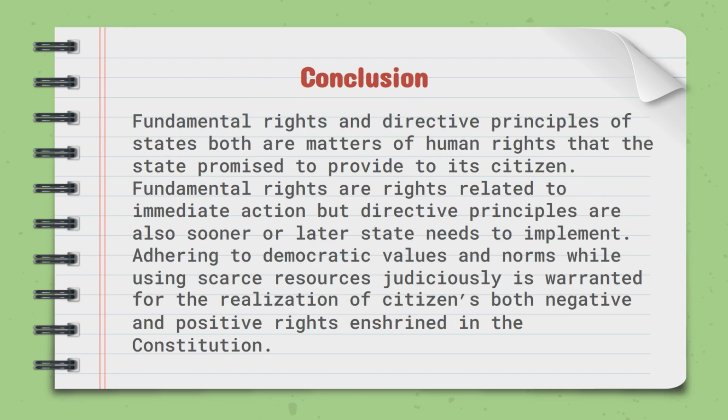Here is the conclusion. Fundamental rights and directive principles of the state are both matters of human rights that the state promised to provide to its citizens. Fundamental rights are rights related to immediate action, but directive principles are also something the state needs to implement sooner or later. Adhering to democratic values and norms while using scarce resources judiciously is warranted for the realization of citizens' both negative and positive rights enshrined in the Constitution.